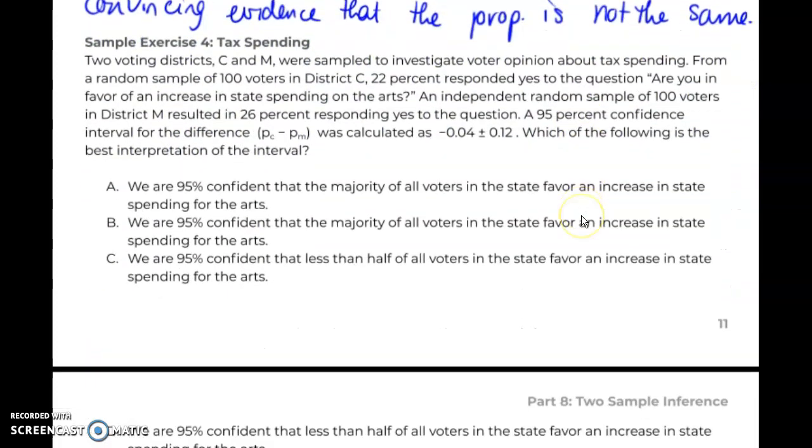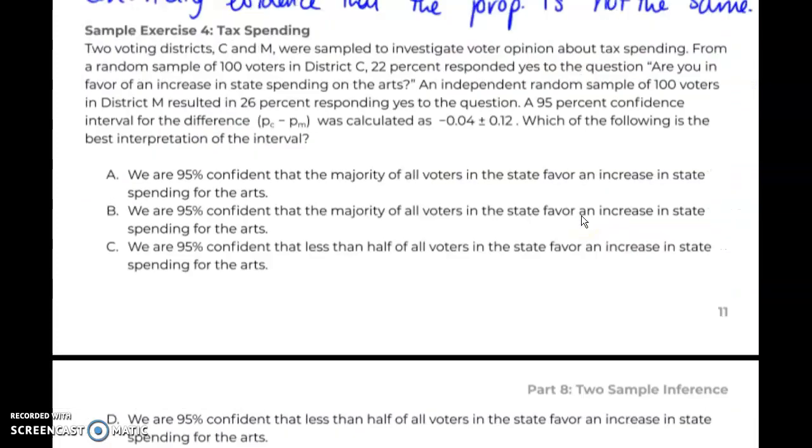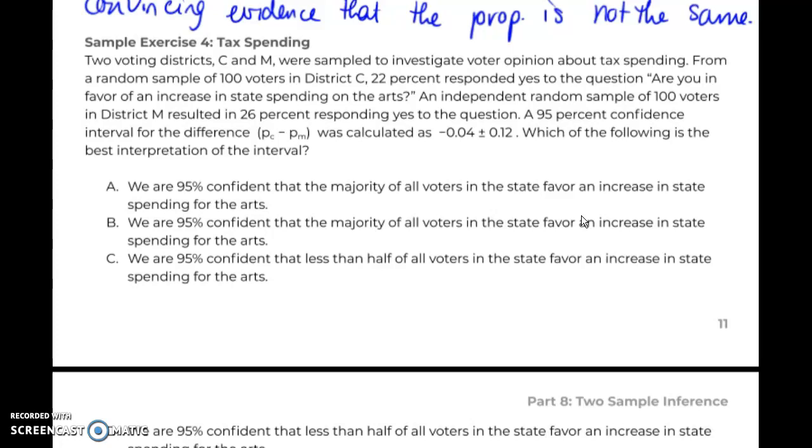And one last quick example over here, looking at tax spending, looking at two different voting districts, District C and M, where C had 22% responded yes, looking at increase in state spending for the arts, and District M, we had 26% responded yes. We also got a 95% confidence interval looking at District C minus District M.